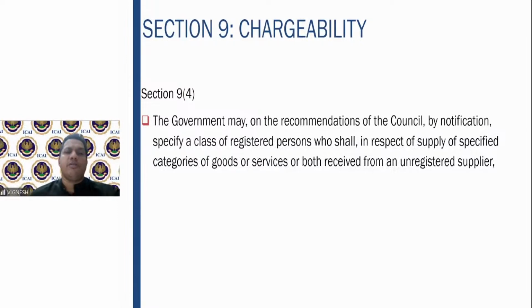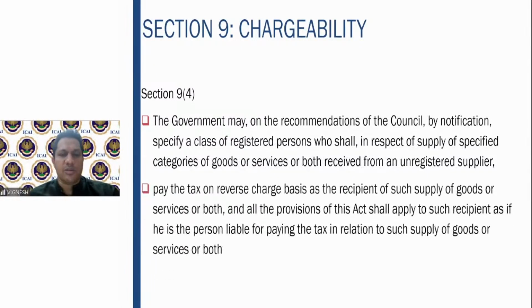Section 9 subsection 5(4) says that the government may specify, on recommendations, a class of registered persons who shall, in respect of supply of specified categories of goods or services or both, received from an unregistered person, pay GST on the reverse charge basis. So what does it mean? With respect to certain specified goods or services, if I am a registered person and I am procuring them from an unregistered person, only specified categories of goods or services, whatever I am purchasing from him, I have to pay GST under the reverse charge mechanism.